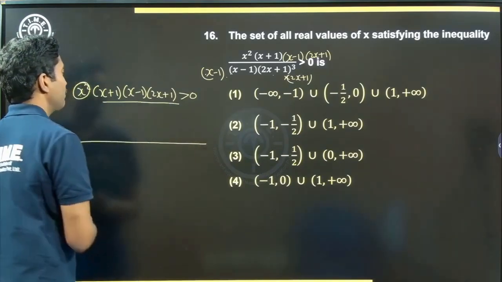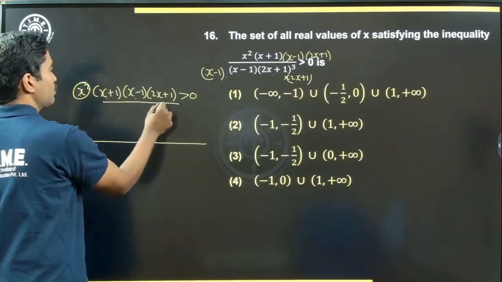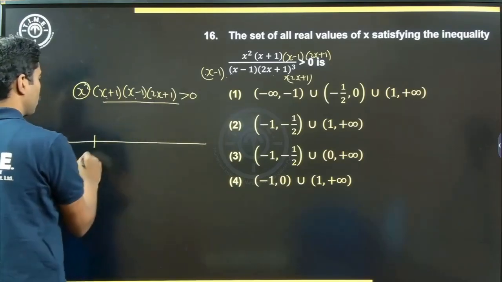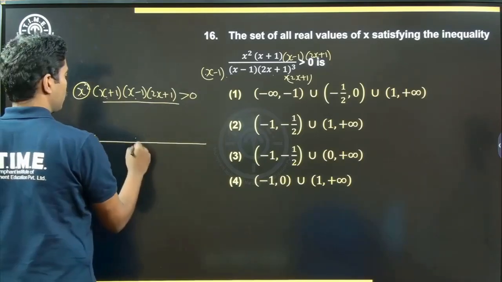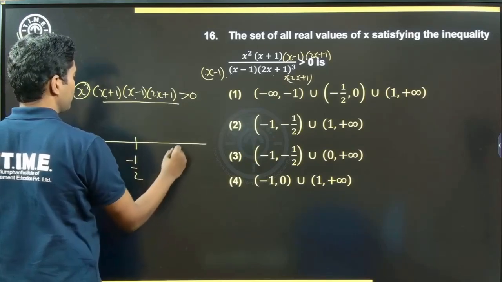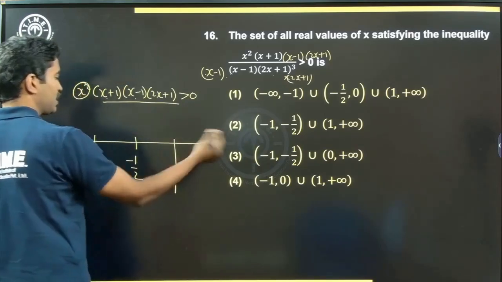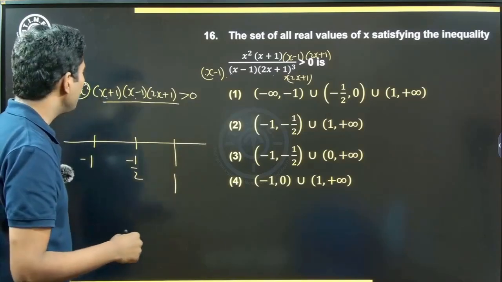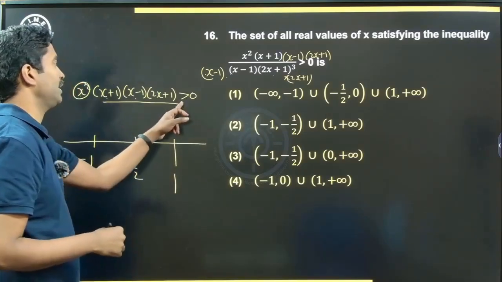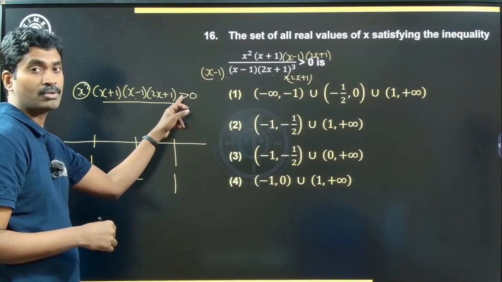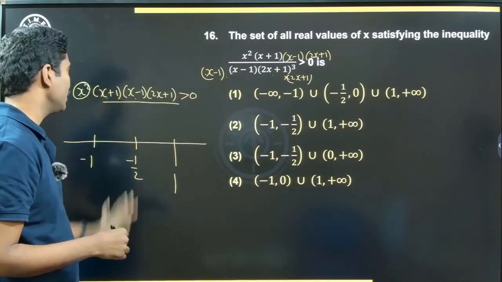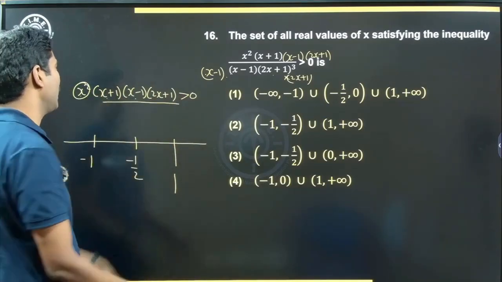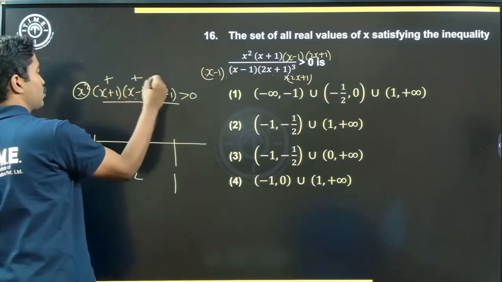What are the 3 main points? This is 0, this is 0, this is 0. So what do we get? x is equal to minus 1, x is equal to minus 1 by 2, and x is equal to 1. Right? Now check beyond 1. Beyond 1, the inequality here is not greater than or equal to, it is greater than. It can't be equal to 0, right? So x can't be 1. Greater than 1, this will be positive, this will be positive, this will be positive.